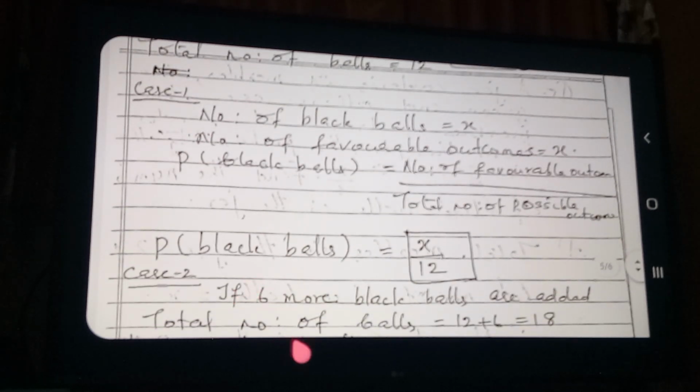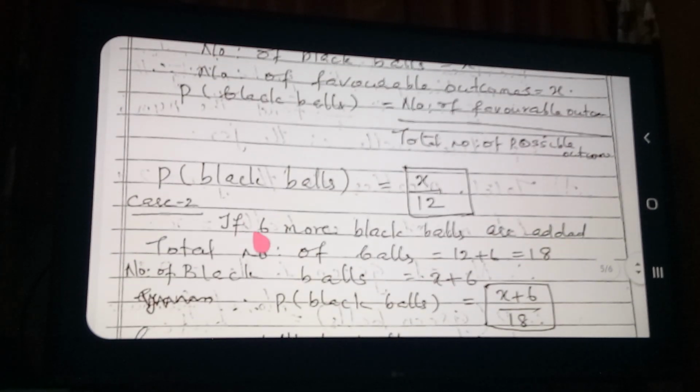Next point, second case. What is given? If 6 more black balls are added, now what is the total number of balls? First 12 balls were there, and along with the 6 added, the total is 18. And black balls, first it was x, and 6 black balls are added now. So what is coming? x plus 6.